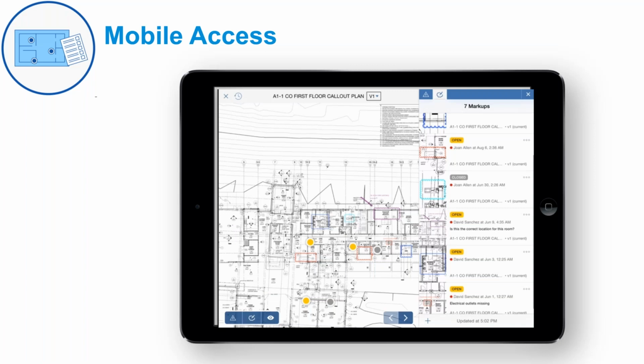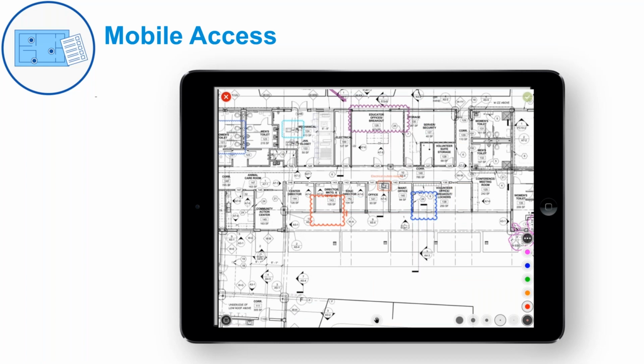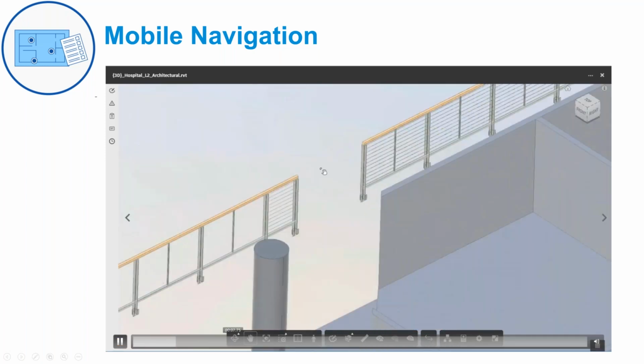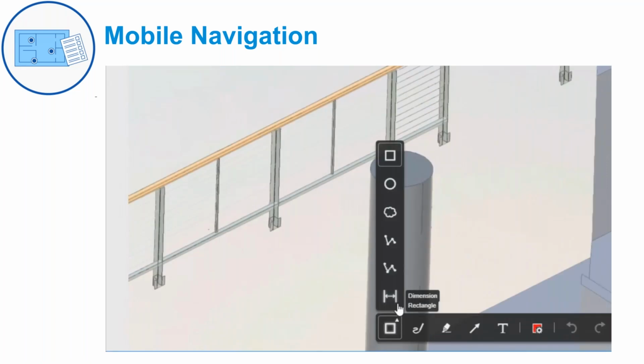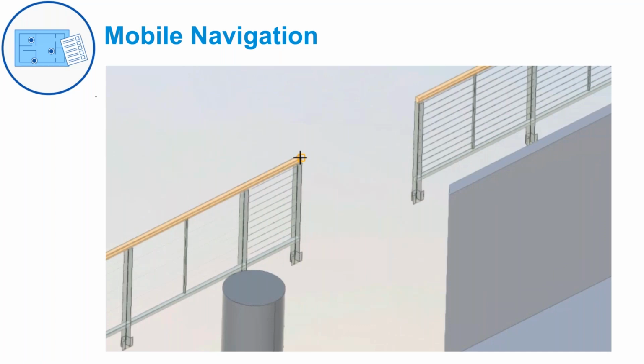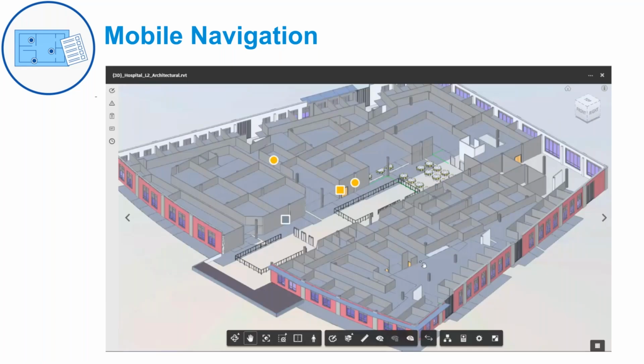So BIM 360 Coordinate, of course, you can do model navigation, clash detection. It is nothing but Navisworks on the cloud. It forms a very interesting module for the contractors to check the model for correctness.